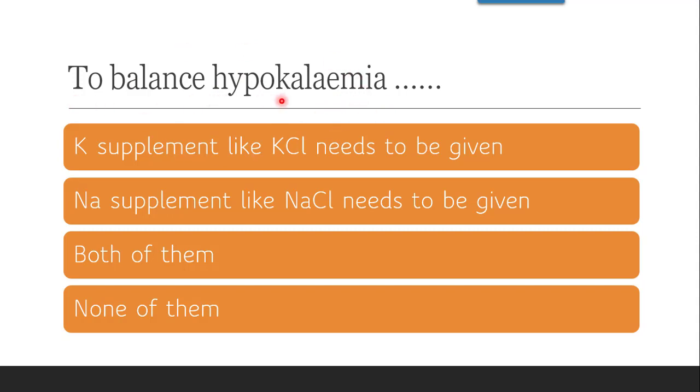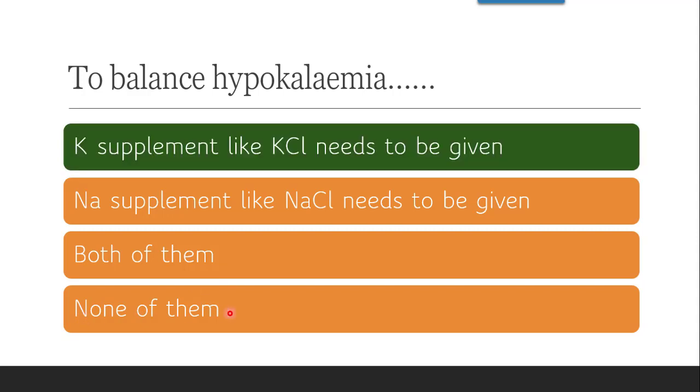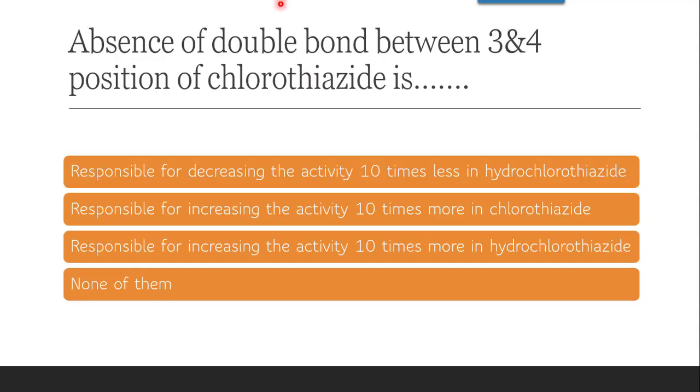So to treat this hypokalemia, we need to give potassium supplements like KCl, or sodium supplements like NaCl, or both of them, or none of them. The correct answer is we need to give potassium supplements like KCl, which will overcome the condition called hypokalemia.